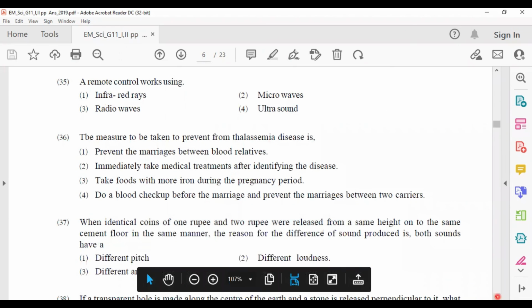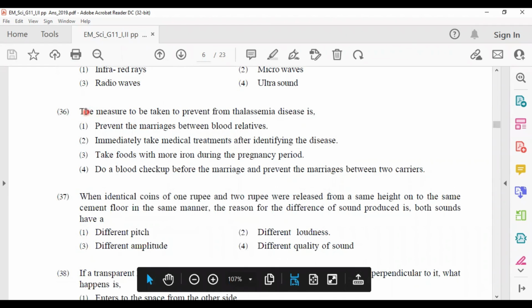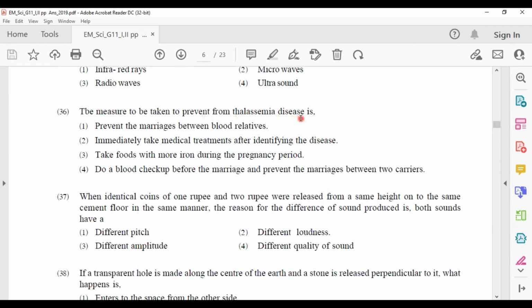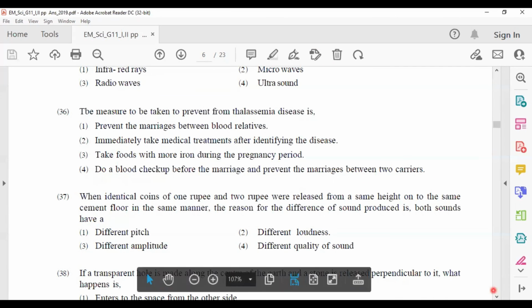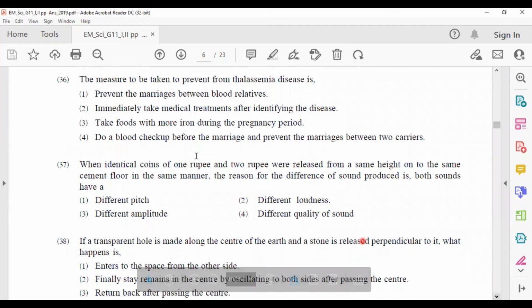Infrared rays. 36. The measure to be taken to prevent thalassemia disease is answer number 4: do a blood checkup before the marriage and prevent marriages between two carriers. And also, there is another answer: prevent marriages between blood relatives. It can also be taken as an answer. Answer number 1 and 4.